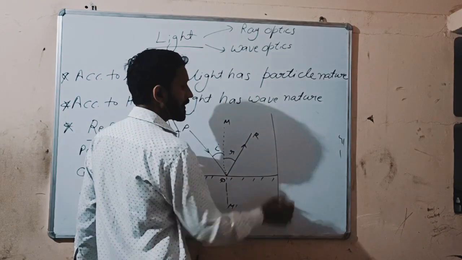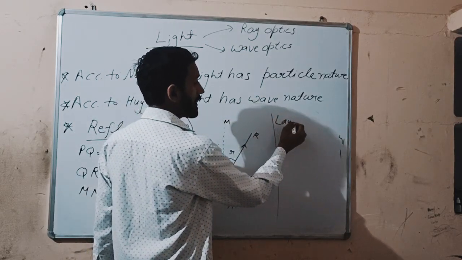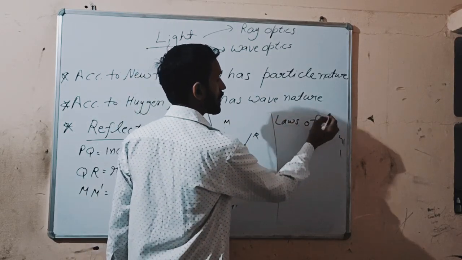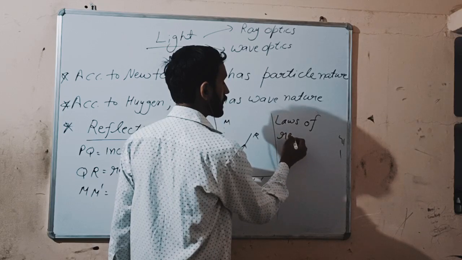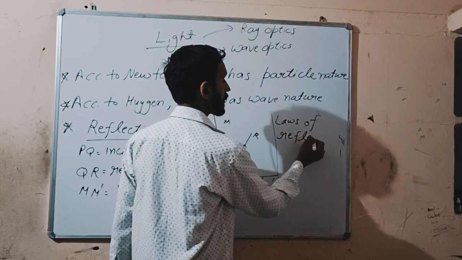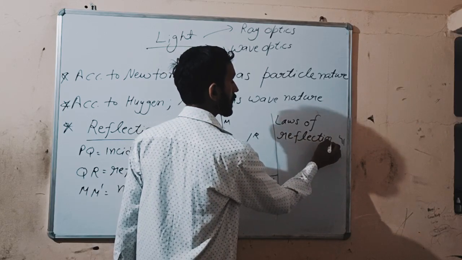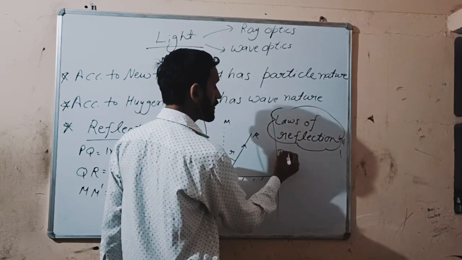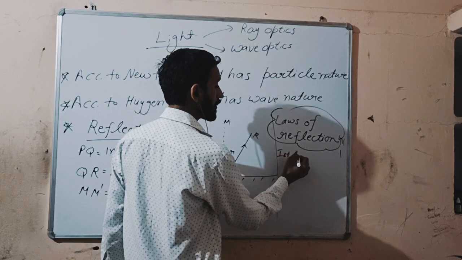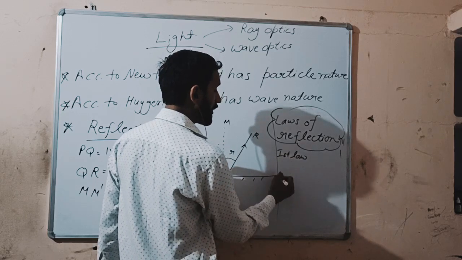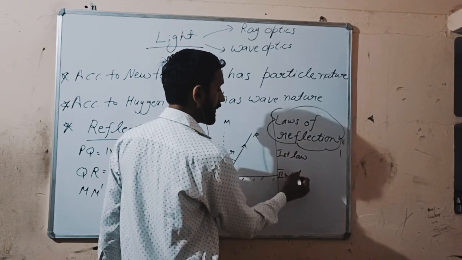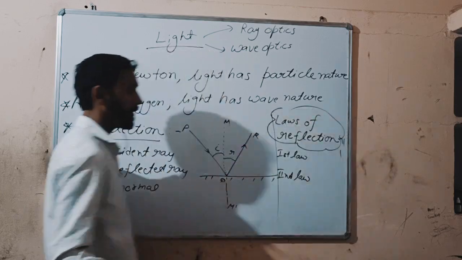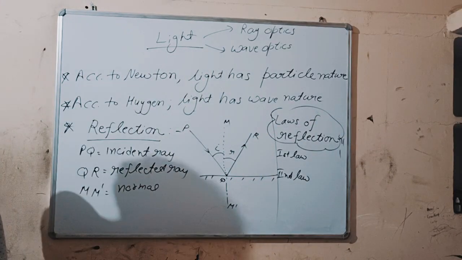And the next topic is laws of reflection. We have two laws. One is the first law. Next is the second law. Understood?